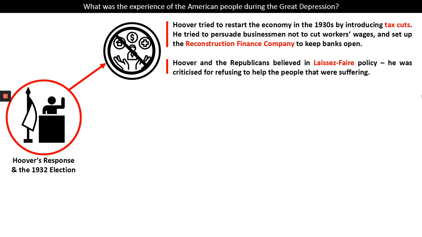But it's really important to remember that one of the fundamental values of Hoover and the Republican parties was laissez-faire policy, the idea that you do not interfere in the lives of the people, you leave it alone. And so Hoover was criticized for refusing to help the people that were suffering. He believed it was not the government's job.